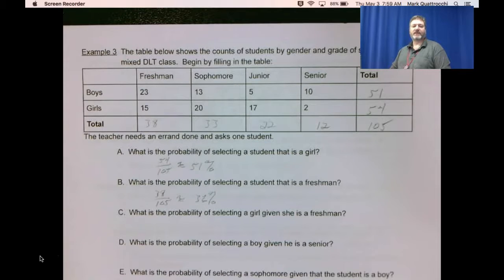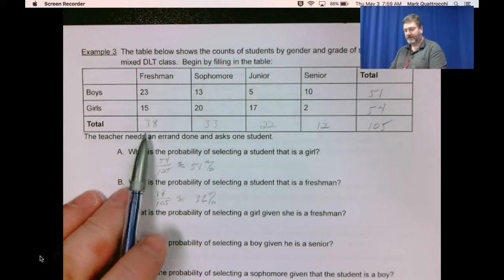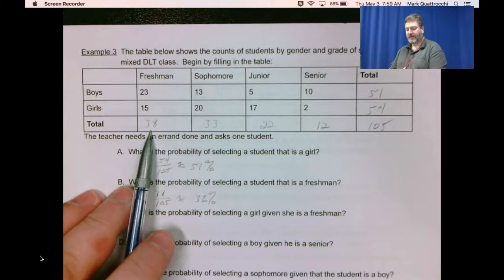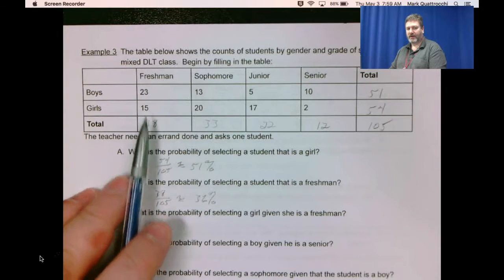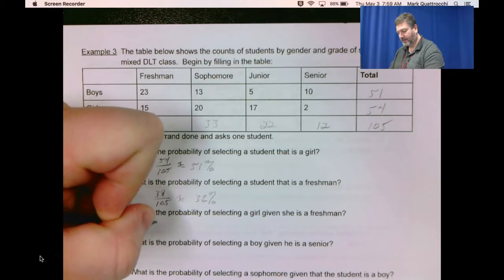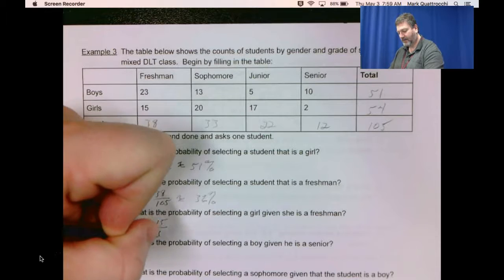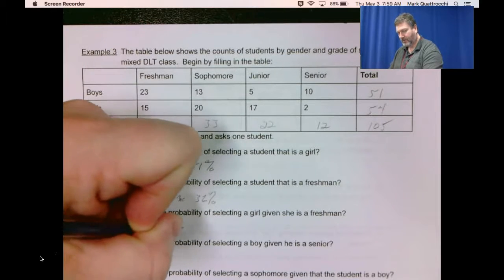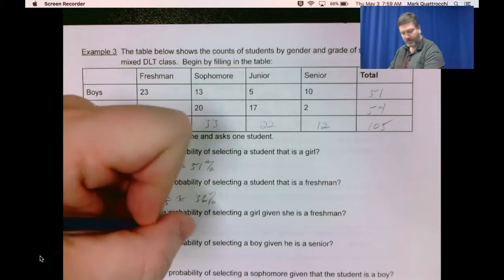What is the probability of selecting a girl given she is a freshman? So we know that this person's a freshman. What's the chance of picking a girl? 15 out of the 38 freshmen are girls. So 15 38ths, or approximately 39%.